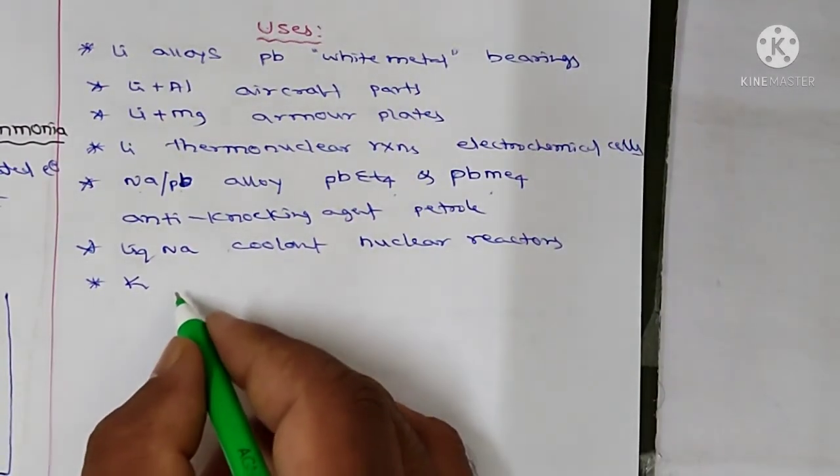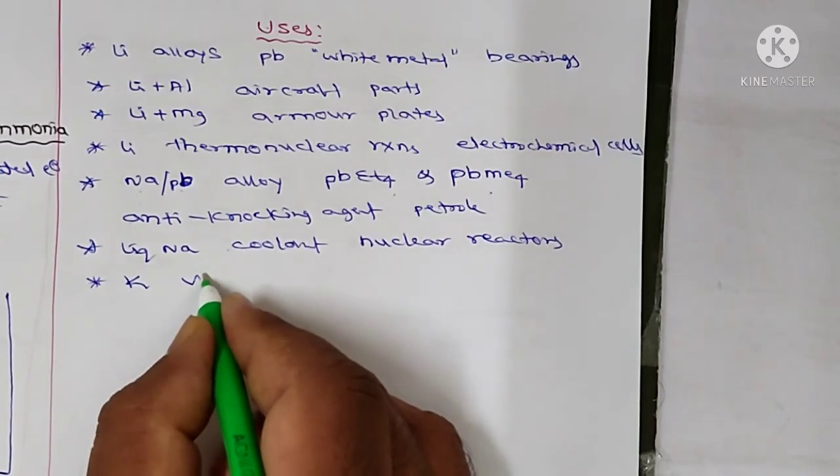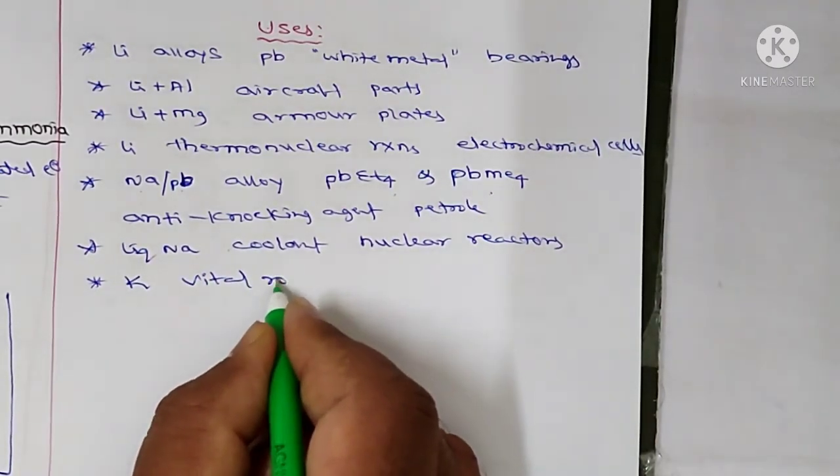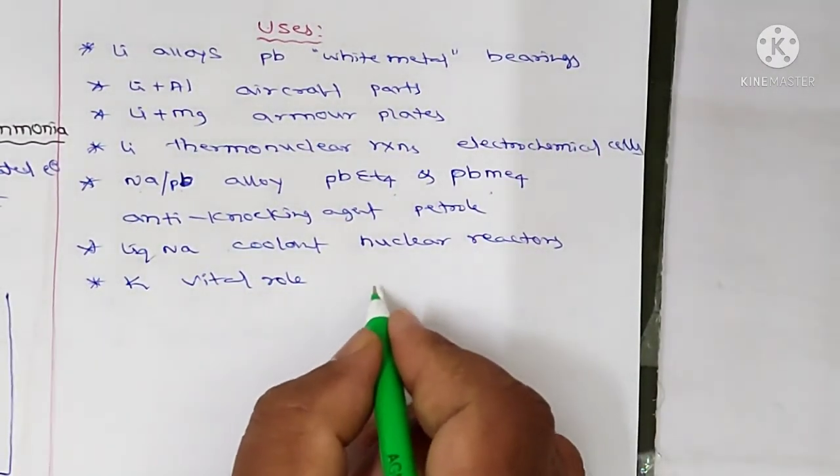And potassium has a vital role in biological systems.